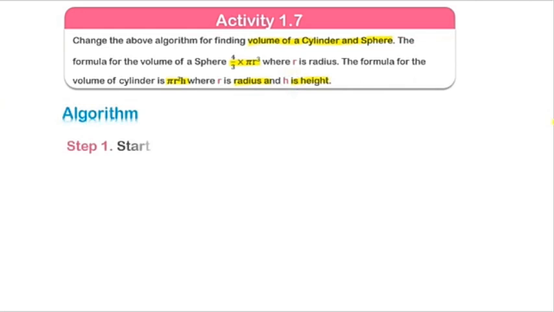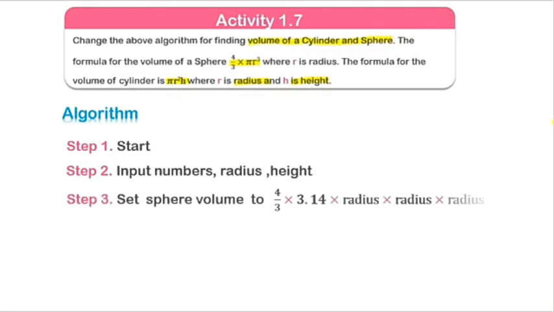First we will start and input numbers radius and height, because we require only these two. Then we will write the formula of sphere: 4 by 3, and there is a pi, the value of pi is 22 by 7. When we divide that, the answer is 3.14, and there is r cube. So r cube means that you have to write r 3 times.